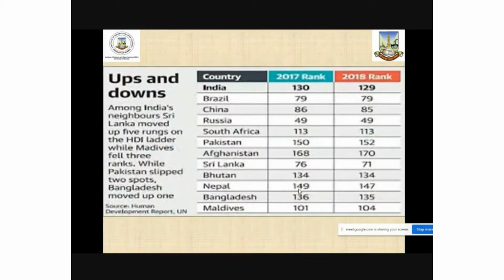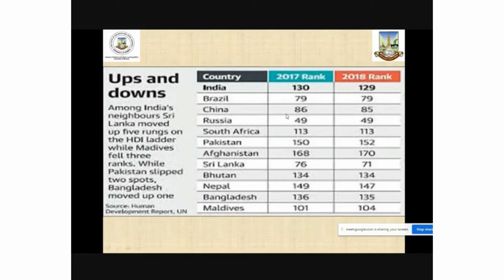If you look at India's ranking, which was 130 as per the 2017 rank, in 2018 it slightly improved to 129. So this is the variation in the HDI ranking of India across the world.